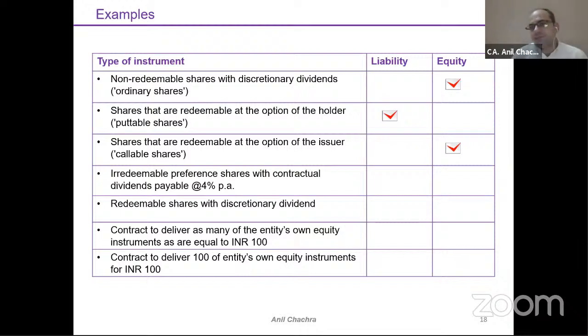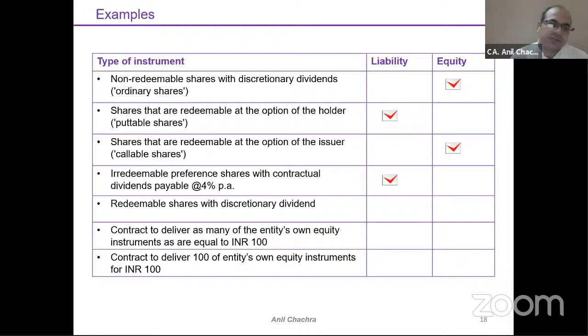Irredeemable preference shares means irredeemable with contractual dividend. So the first part is irredeemable, which means I have no obligation. It can be your equity, but under the second part, my obligation is that I have to pay the cash. What will happen in that case? In that case, it will be your liability, because the contractual obligation would be there to pay the cash.